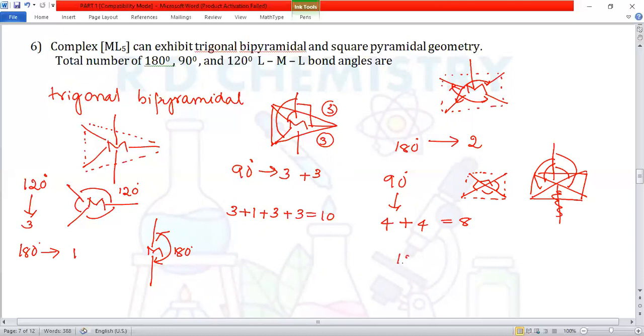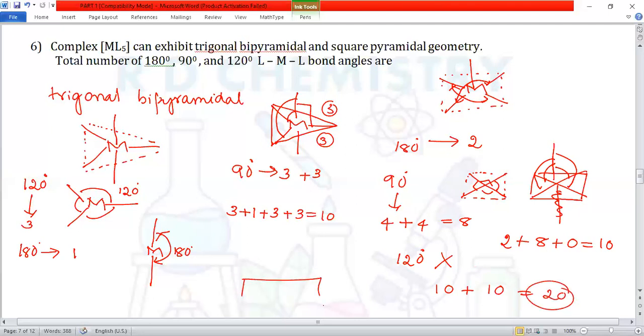What about 120? 120 doesn't exist, not there. So 180 is 2 in number, 90 degrees is 8 in number, and 120 is 0. So 10. So the previous one is 10. Now the second is also 10. Altogether 20 in number. So you should write the answer 20.00.